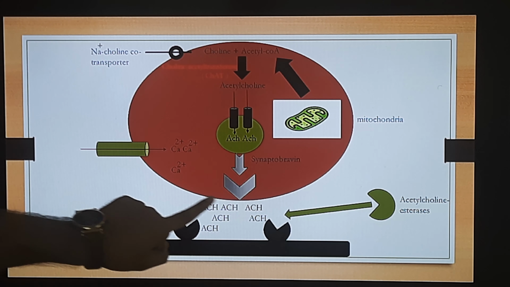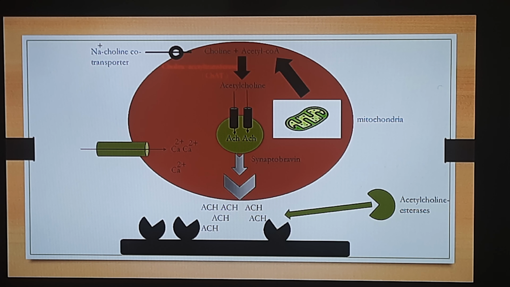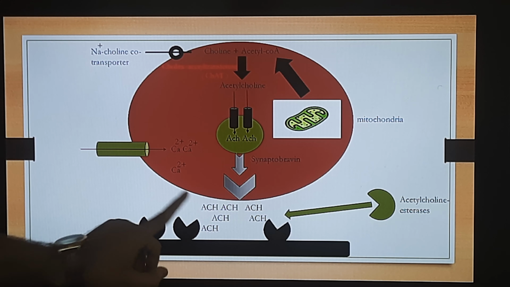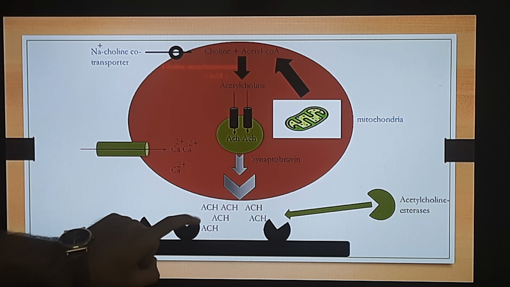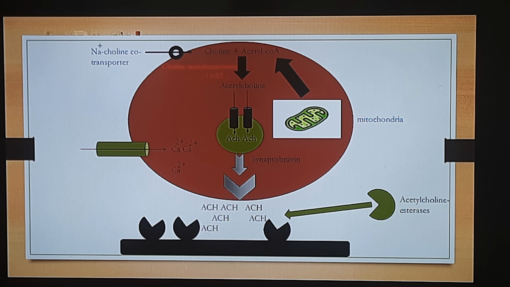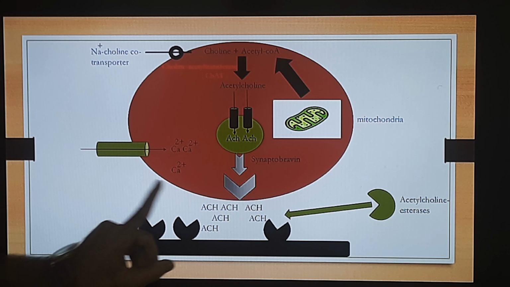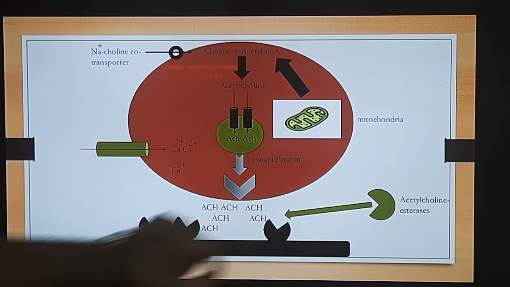Now यहाँ पे जो synapse में acetylcholine present है, do you think that this acetylcholine will be present in the synapse throughout its entire life? The answer is no. ये जो synapse में acetylcholine है, it is getting metabolized by a very important enzyme, and the name of that particular enzyme is acetylcholine esterases. Now just think कि अगर हमको यहाँ पे synapse में if we want to increase the levels of acetylcholine, what we can do? We can block the activity of this particular enzyme.